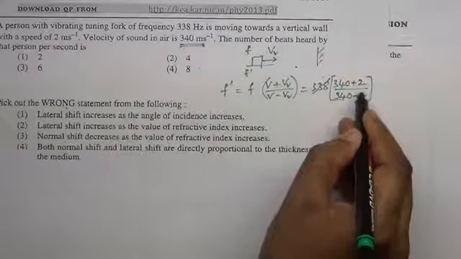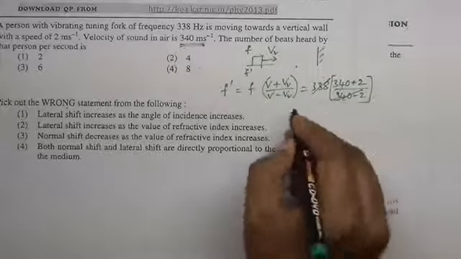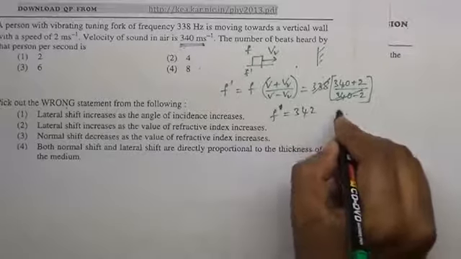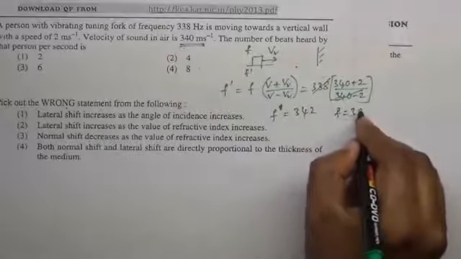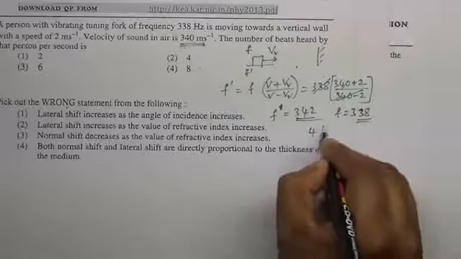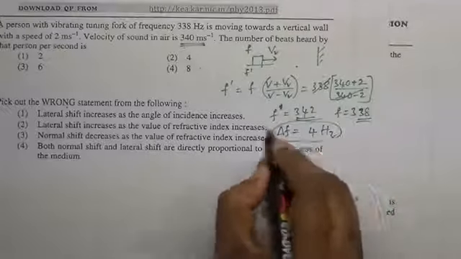This cancels, giving 342. So F prime is 342, whereas F is 338, and the difference of these two is 4 Hz. So beat frequency equals 4 Hz.